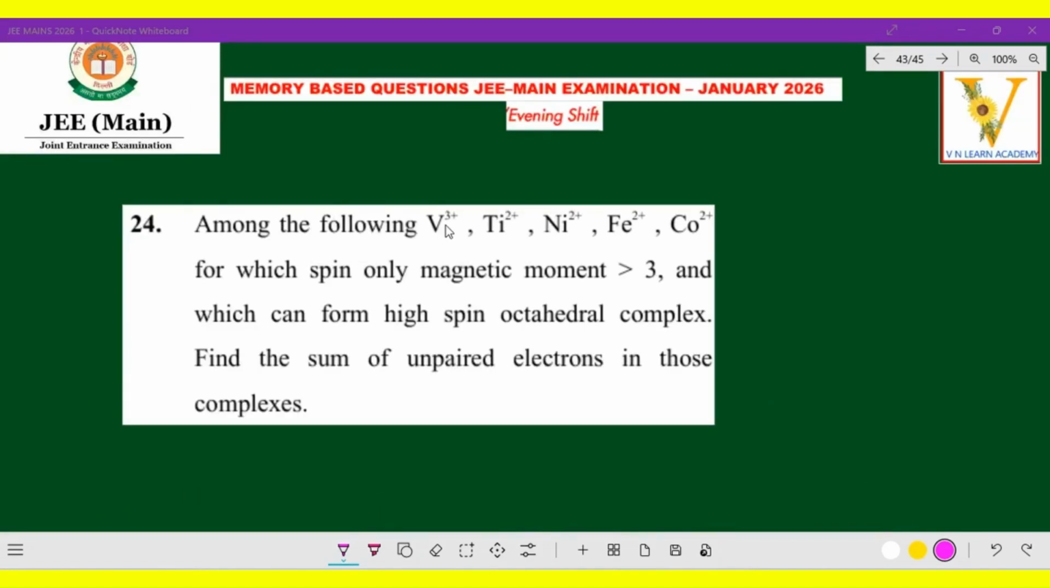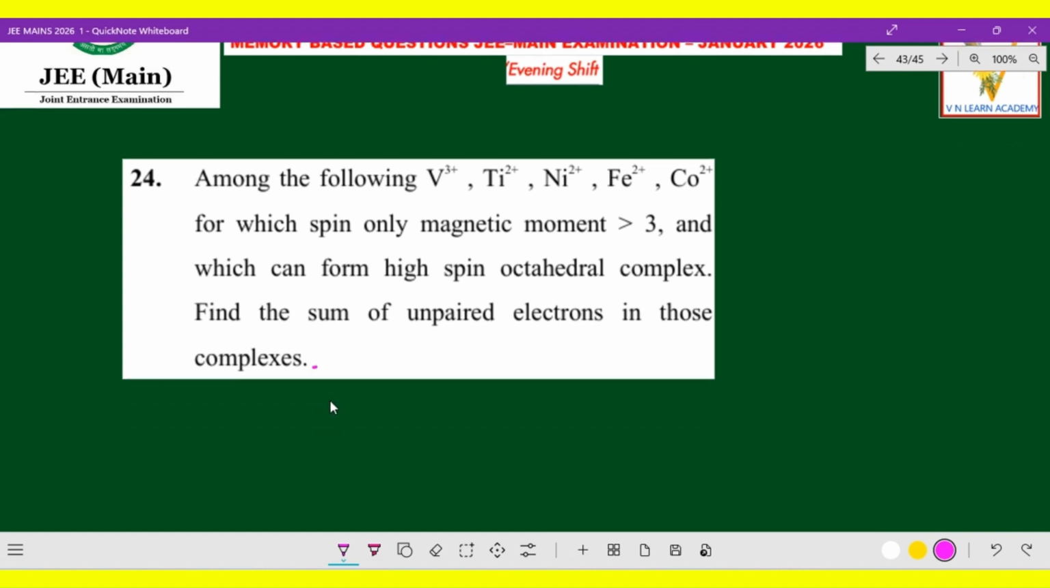Among the following, vanadium 3 plus, titanium 2 plus, nickel 2 plus, iron 2 plus, and cobalt 2 plus, for which is the spin only magnetic moment greater than 3, and which can form high spin octahedral complexes? Find the sum of unpaired electrons in those complexes. It's really interesting and it is easy also, like in the first video, where I just gave the idea.